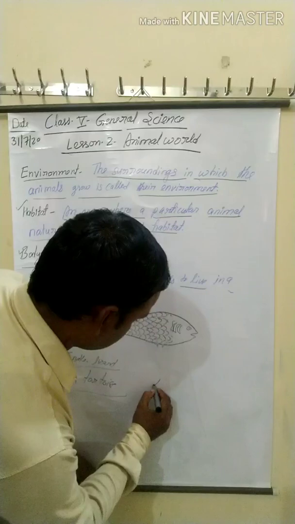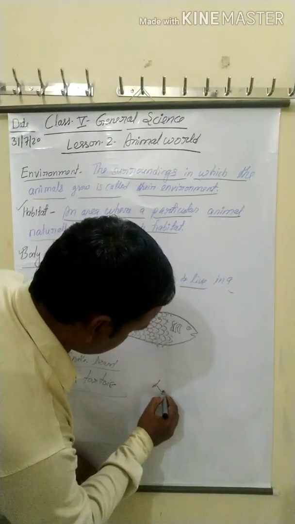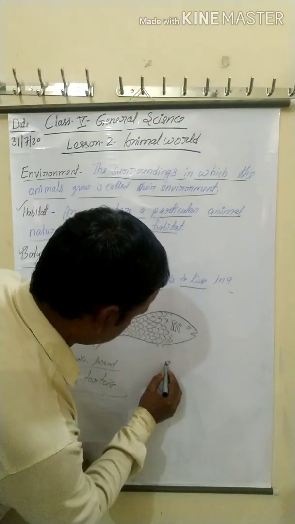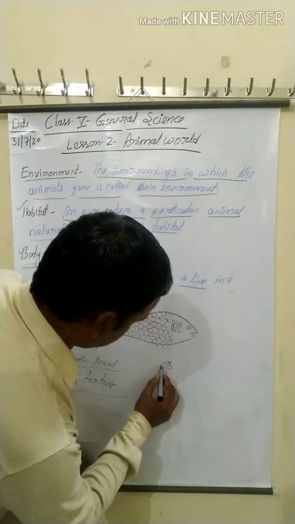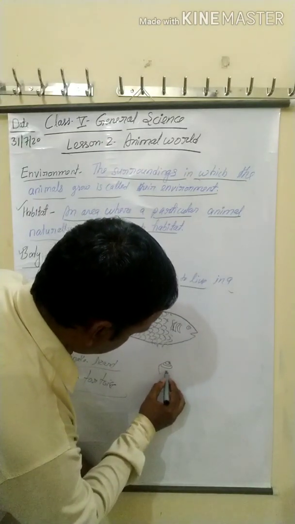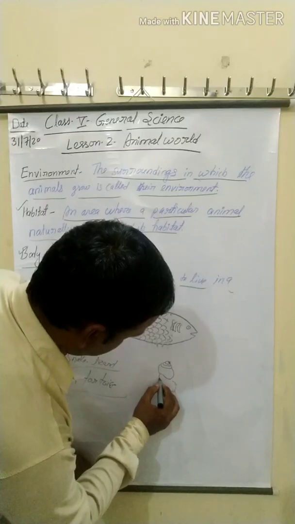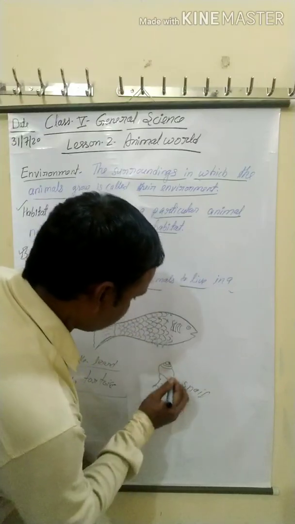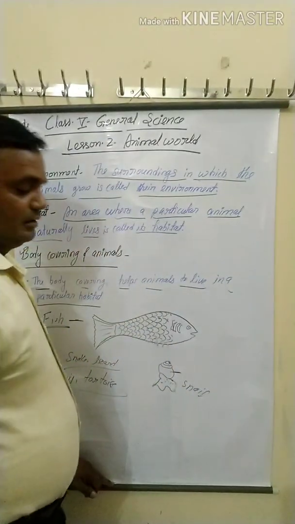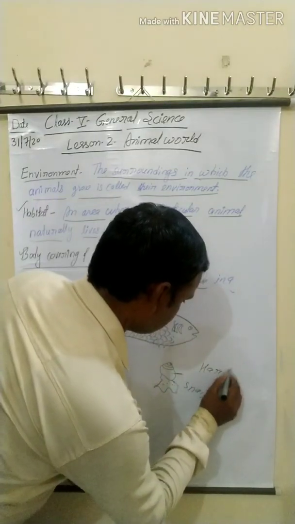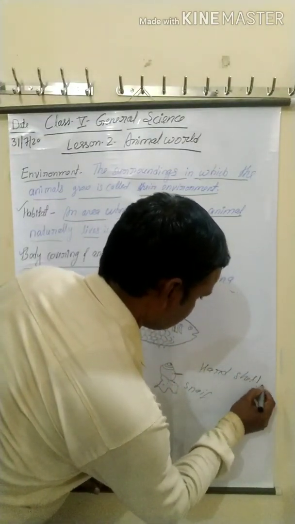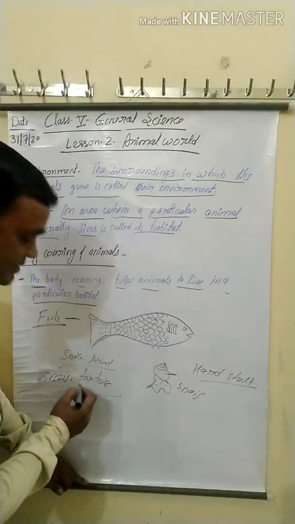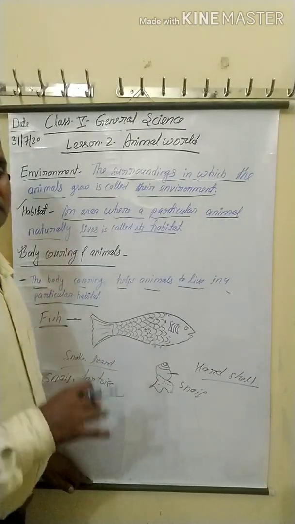The snail's body is protected by a hard shell, and this hard shell is made from calcium carbonate. Tortoises and turtles also have a hard covering.